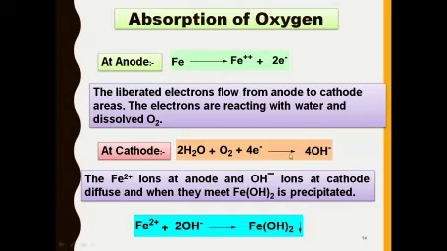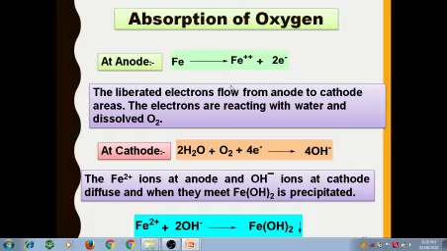to form hydroxyl ions. OH negative ions means hydroxyl ions. So the Fe2 positive ions at the anode and OH negative ions at the cathode combine, diffuse, and when they meet, get converted into Fe(OH)2 precipitate, which is called the corrosion product.